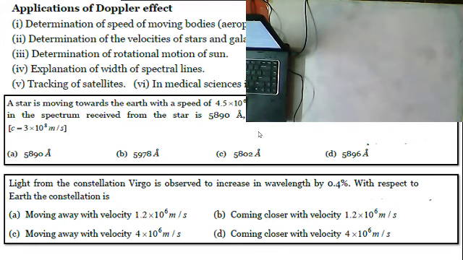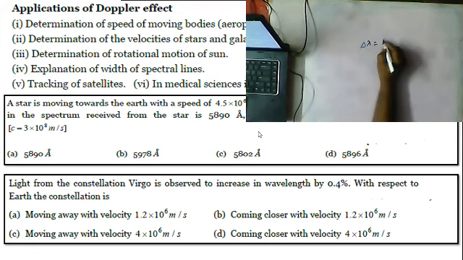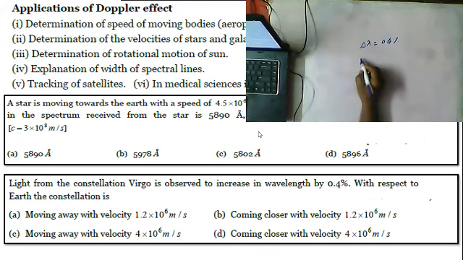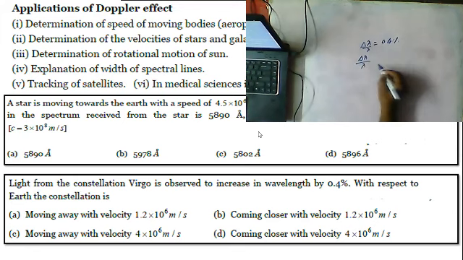The change in wavelength is 0.4%. We already know the formula: change in lambda by original lambda is equal to V by C.